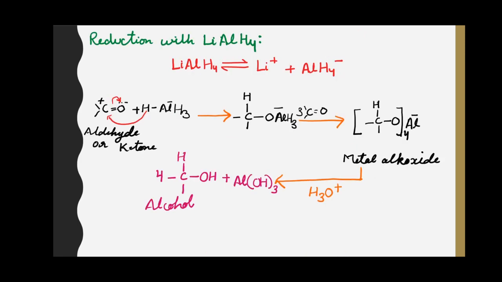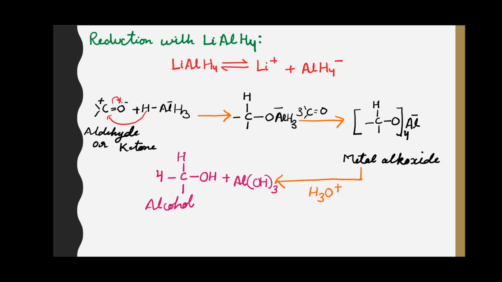Reduction with lithium aluminium hydride. Lithium aluminium hydride ionizes to give lithium cation and aluminium tetrahydride ion. When this hydride approaches the carbonyl group of the aldehyde or ketone, nucleophilic attack takes place in which carbon gets partially positively charged and oxygen atom gets negatively charged, and a bond is formed between carbon and hydrogen, and between oxygen and aluminium.